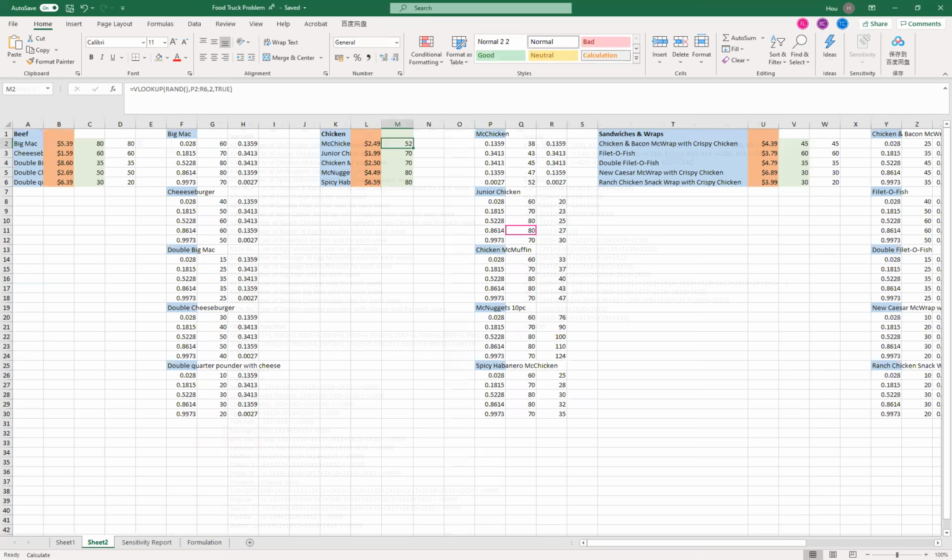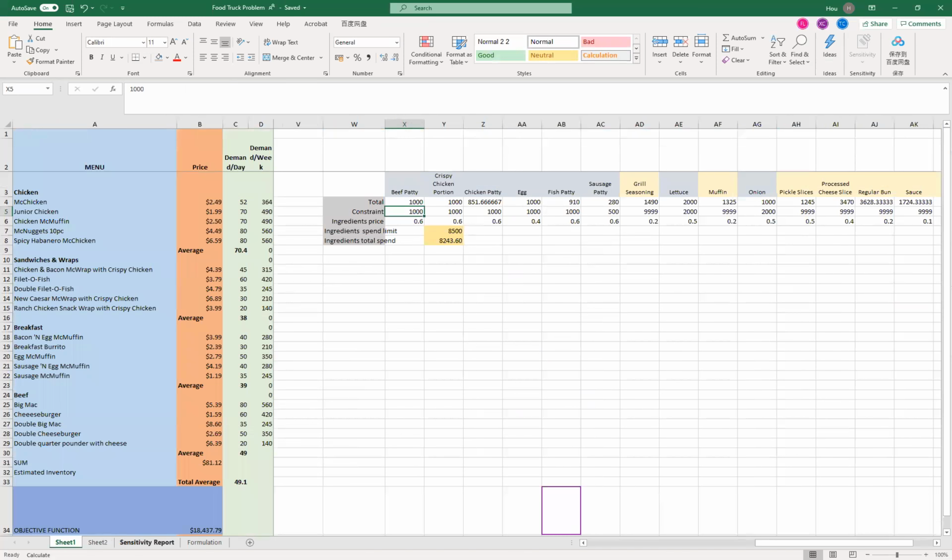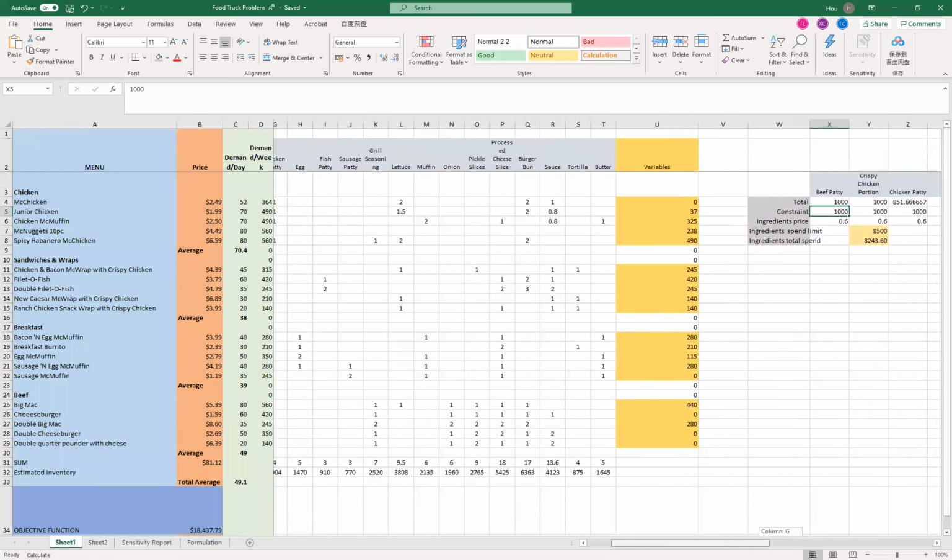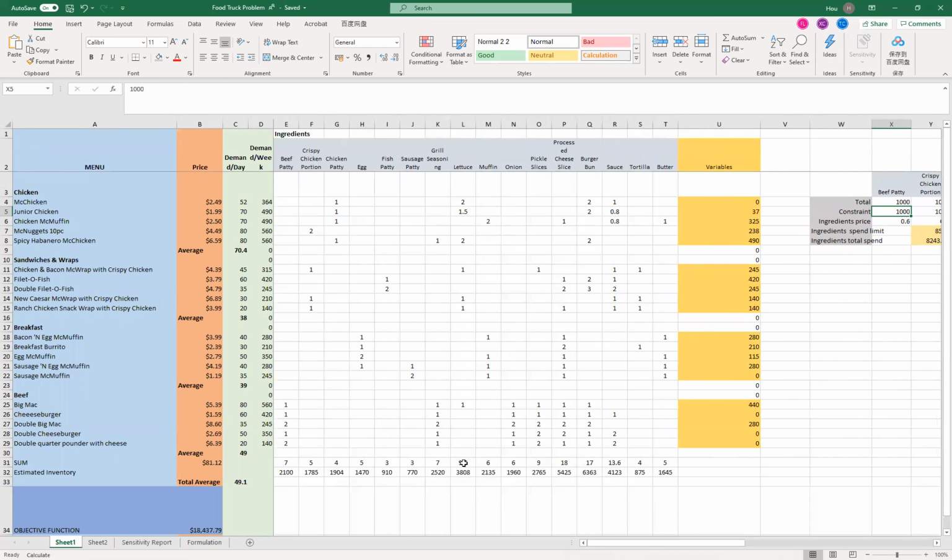And for the result part, the prescriptive analysis generates insightful information. First of all, it calculates the optimal solutions that maximize revenue by changing the variables. Every variable represents the number of products we should make every week.